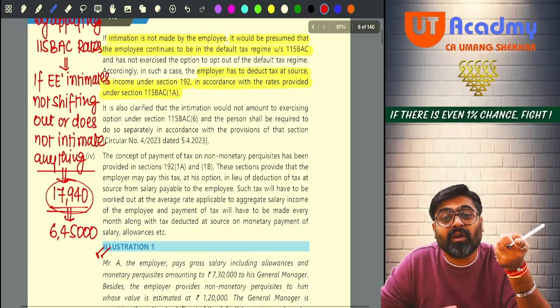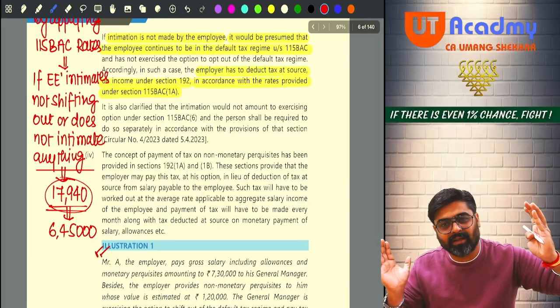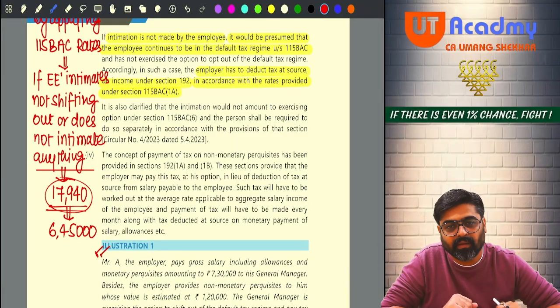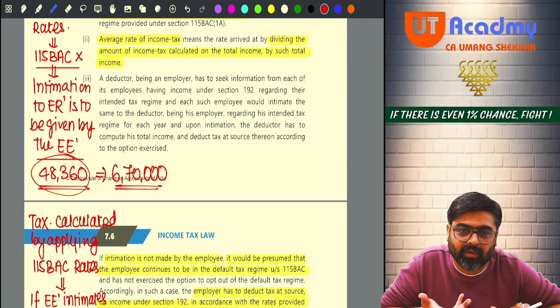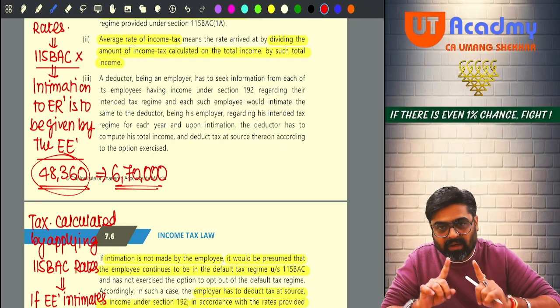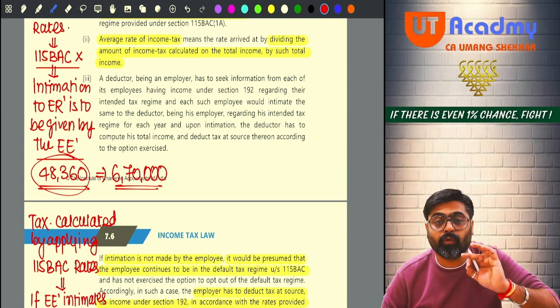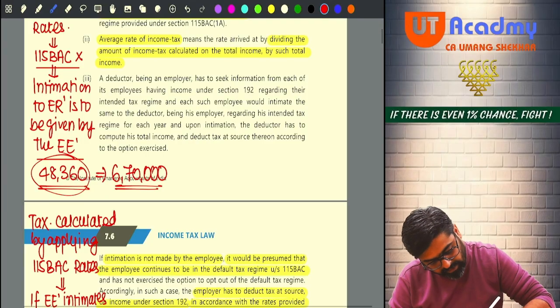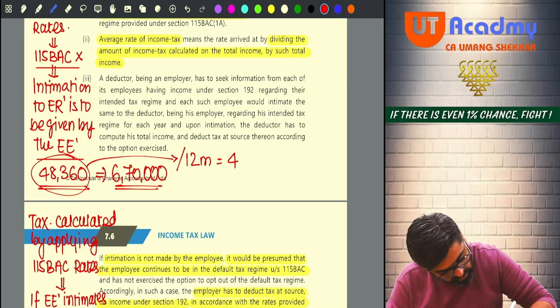Because this is not the tax on this month's salary. This is the tax on the entire year's salary. Getting my point? Entire year's income. So what I'll do, I will divide this amount by 12. If I divide 48,360 by 12, it will give me 4030 per month. If I divide it by 12 months, I will get 4030 per month.